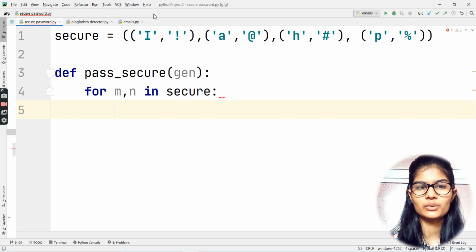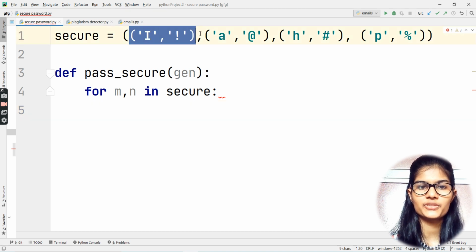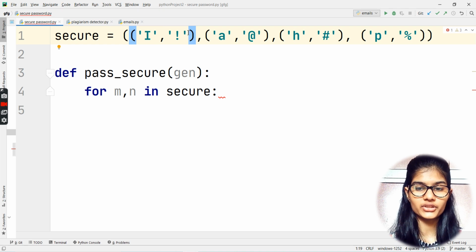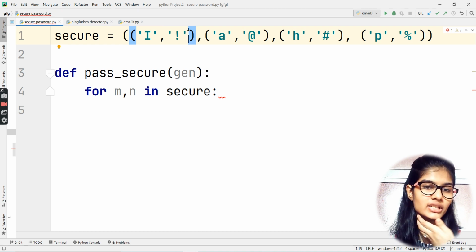Now what are m and n? Into the tuples which we have defined, the very first character is m and the second character is n. So the very first character is m and the second character is n.